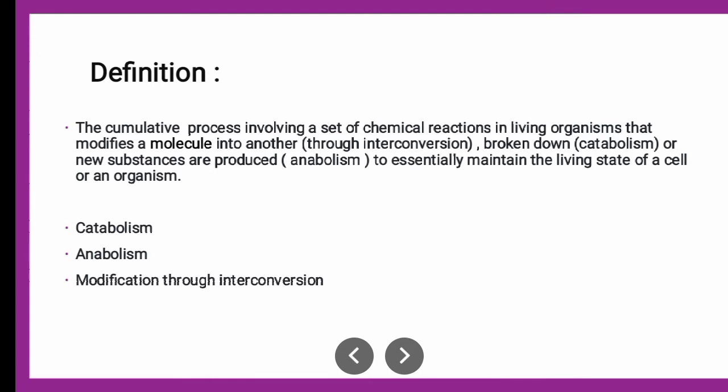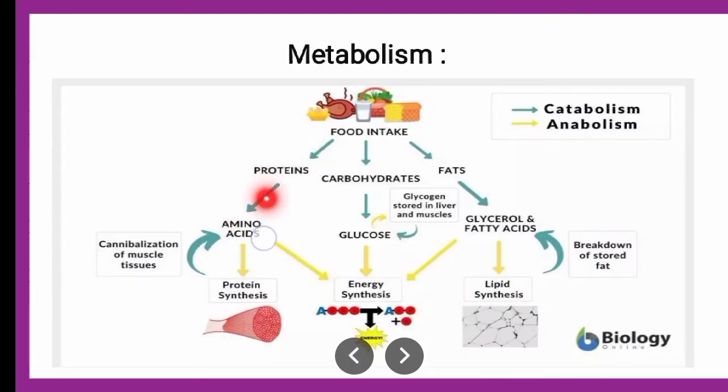That means interconversion steps are involved, for example proteins to amino acids, or glucose to various other forms, like in glycolysis you go to pyruvate. So there are various interconversion steps involved.